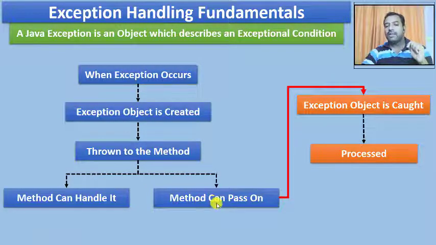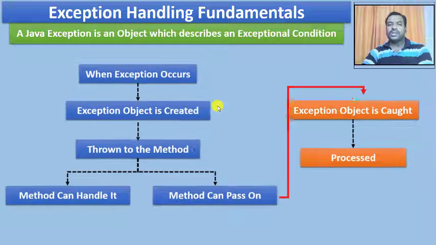So when the method decides to pass on the exception to where it can be handled in a better way, that exception will be caught by an exception handler. That is where exception handling comes into the picture. The exception handler is going to process the exception object, and it is going to make sure how the execution should go forward hereafter. So this is how the exception object is created and handled on the outside.